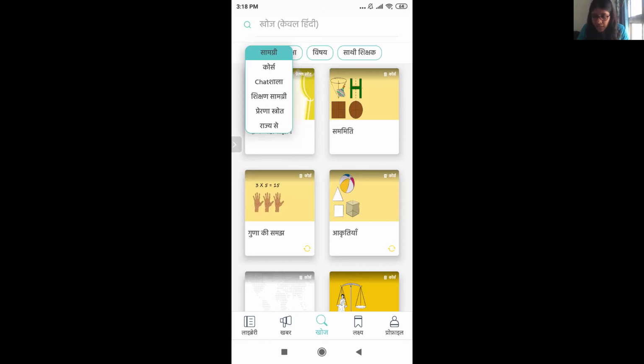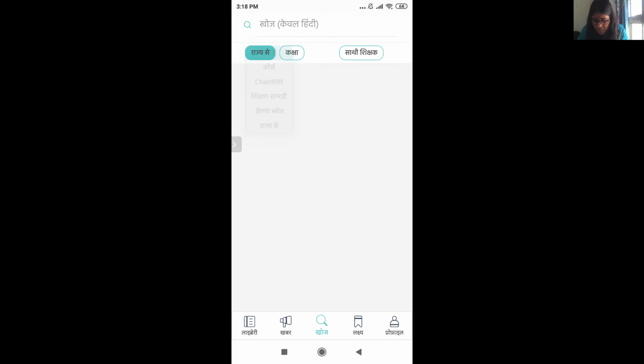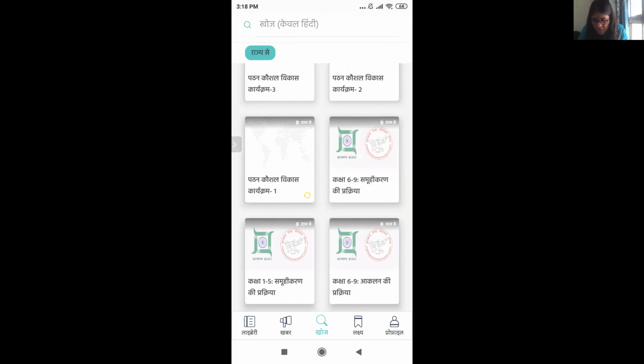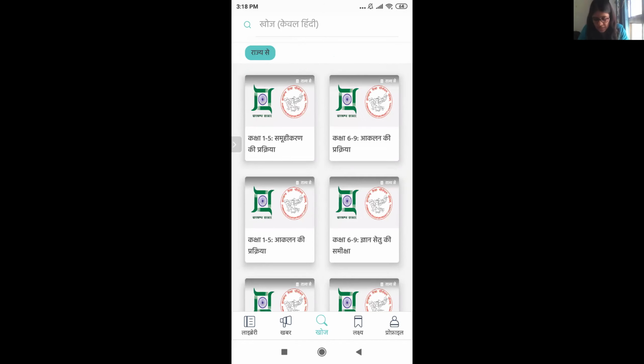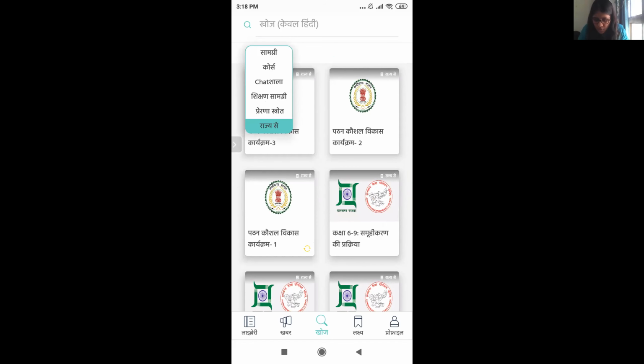Rajyasri is basically if you belong to any of the 4 states, which are Jharkhand, Himachal Pradesh, Uttarakhand, or one of the other states that I'm forgetting, Chhattisgarh. Yes. So Chhattisgarh, Jharkhand, Himachal Pradesh, and Uttarakhand. If you are from those states, they have some courses specific to those states. Otherwise, you can just put other filters.